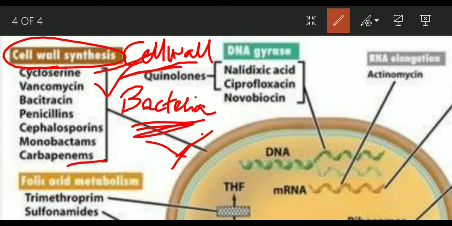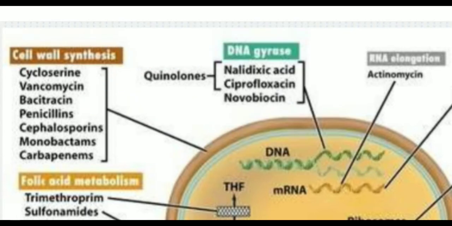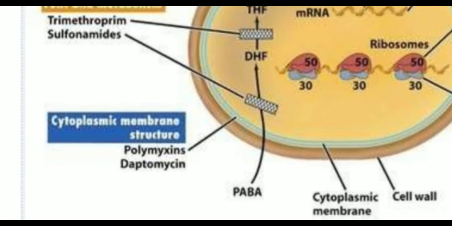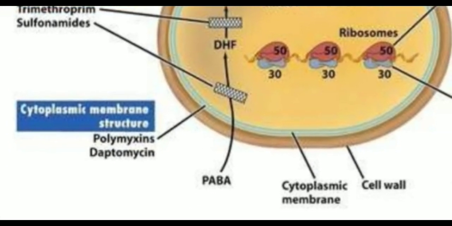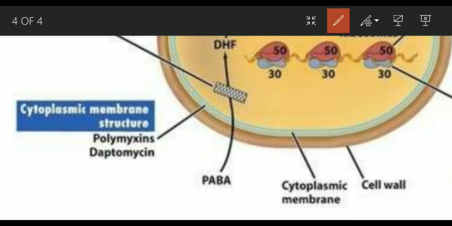So these are some of the examples of cell wall inhibiting antimicrobial agents, right? Bacitracin, penicillin, vancomycin, cephalosporin, right? So this is the first mode, that is cell wall inhibitors. Then let us look at cell membrane inhibitors, right? So this is the cell membrane. This is the cell membrane of the bacteria, and there are antimicrobial drugs that damage the cell membrane, right? The most important example is polymyxin.